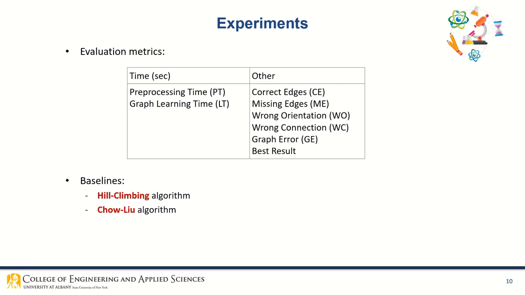We assess performance with respect to these metrics. For instance, correct edges, CE, is the number of edges present in both the optimum decision graph G tilde and G star with correct orientation. Likewise, this set of metrics is to compare the optimum decision graph G tilde with the gold standard network G star. Further, we selected hill climbing and Chow-Liu algorithm as baselines to compare the proposed approach.